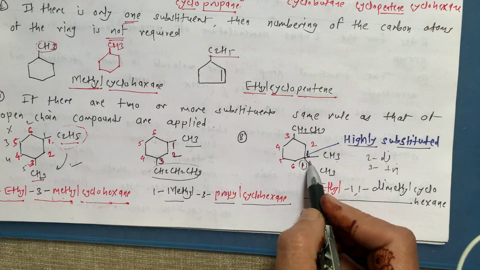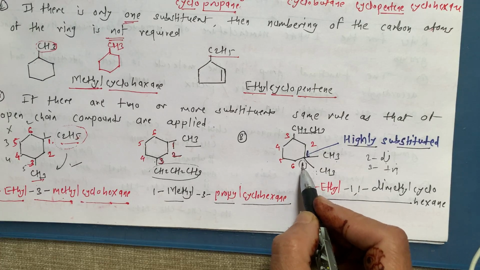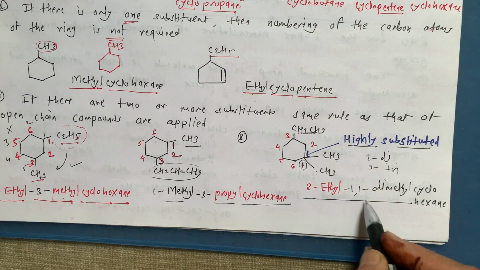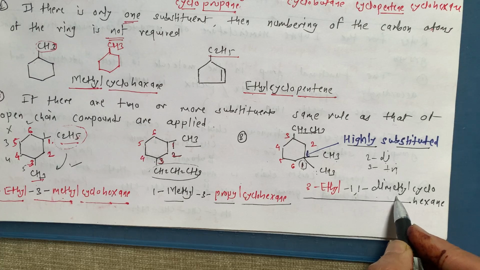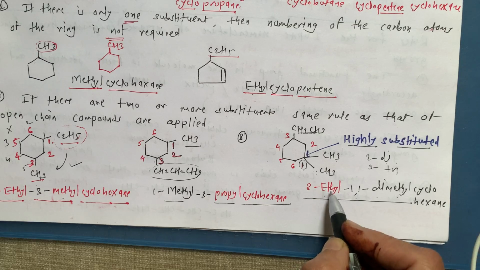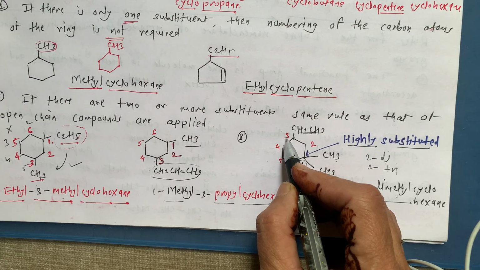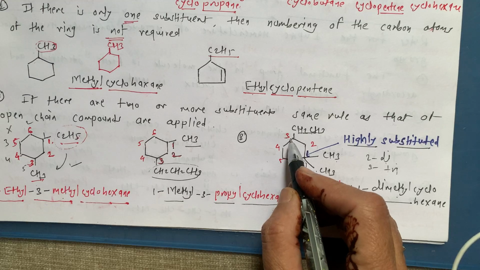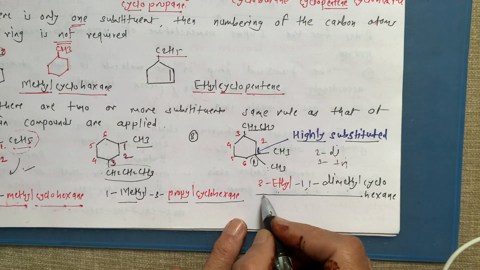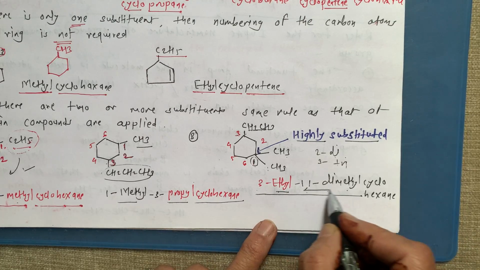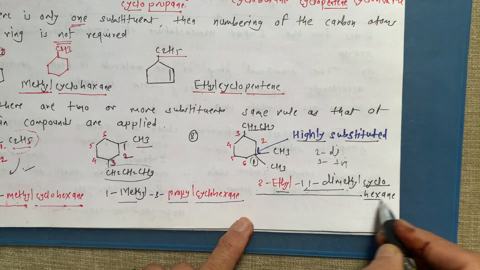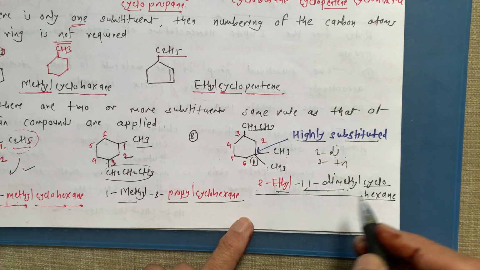Getting this point? See, here are 2 methyl groups. So this is 1,1-dimethyl. So this is 1,1-dimethyl substituent. But alphabetically ethyl we have to write first, and this ethyl is on carbon number 3 where the ethyl group is attached. So I write over here like this: 3-ethyl-1,1-dimethyl, and this is cyclohexane. So ending with cyclohexane. Getting this point?